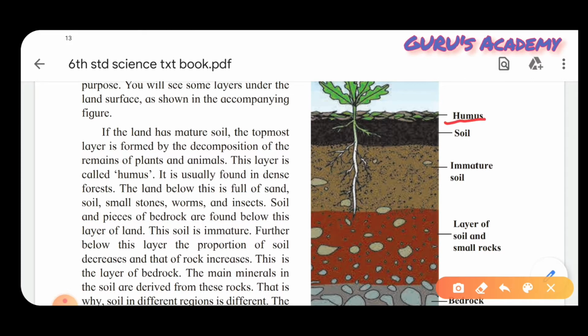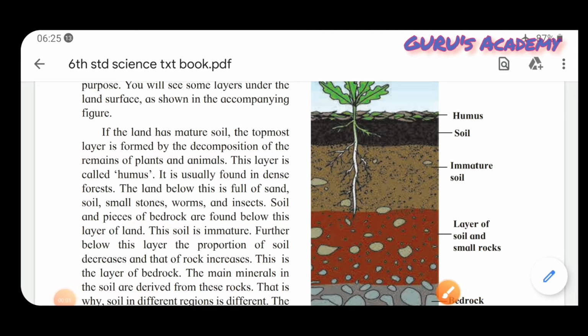and which is usually found in dense forest. Now you all know the meaning of dense forest, where you can see a number of trees. We say jungle. You can find that in mountainous areas. That is the dense forest. So the land below this is full of soil. You can see over here.